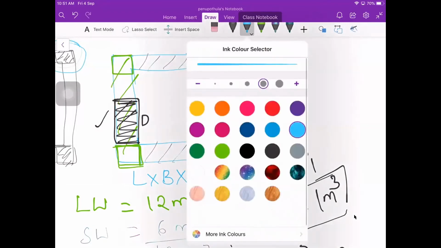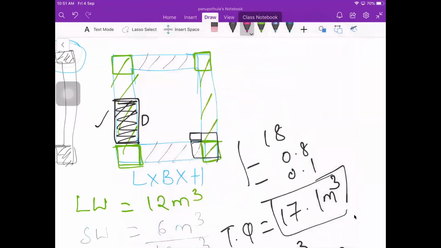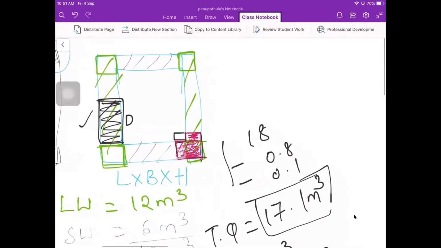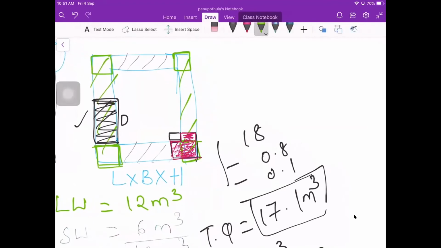This particular portion is excess. So it all depends on the size of the column. For convenience sake, I have taken this portion, but it will be oversized.